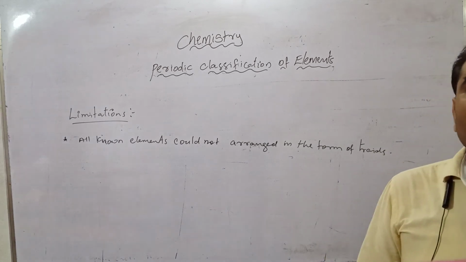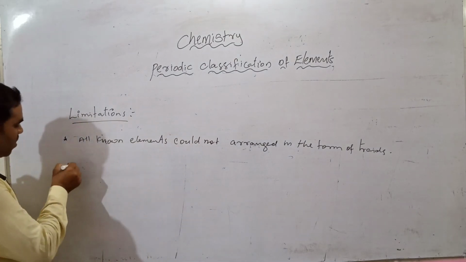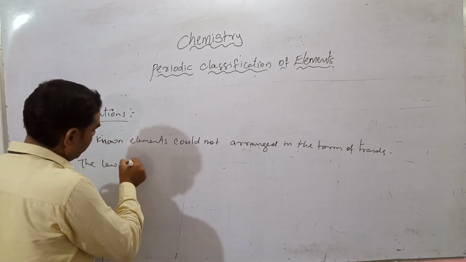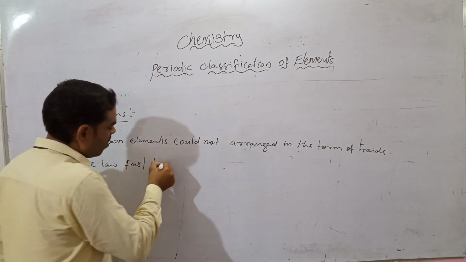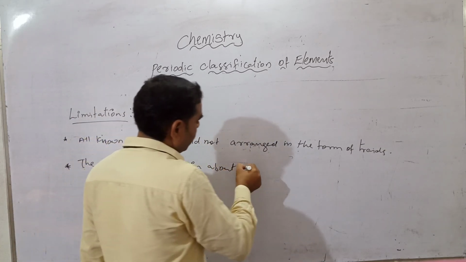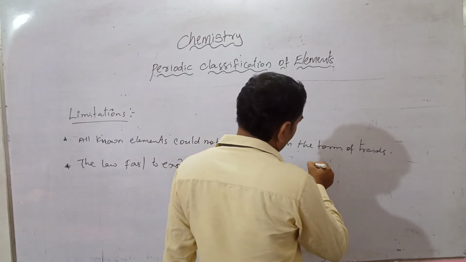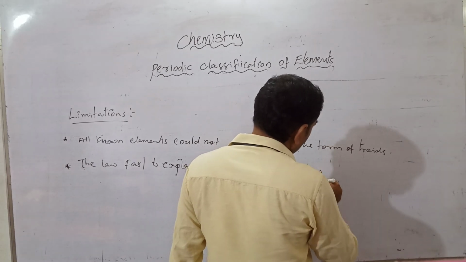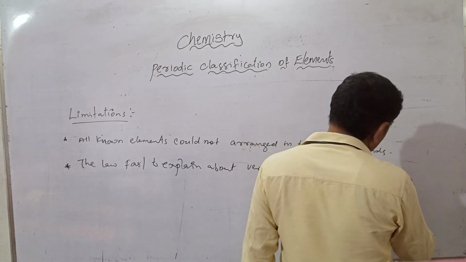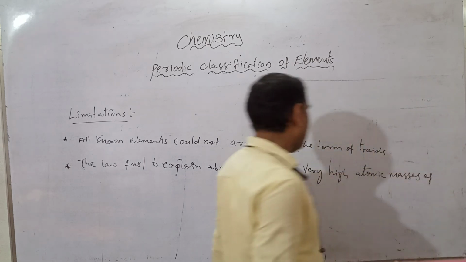Next, the law failed for very low and very high masses. The law failed to explain very low or very high atomic masses of elements.